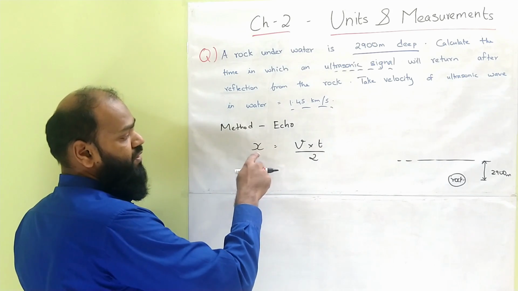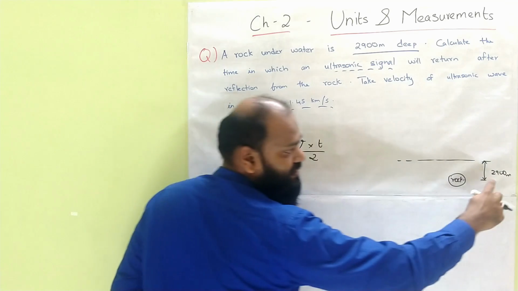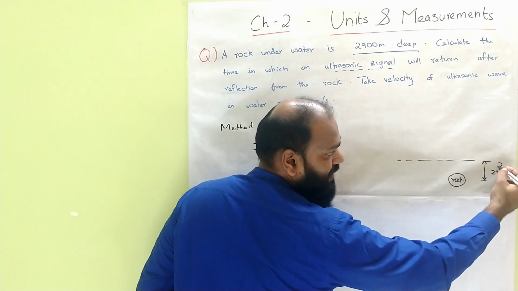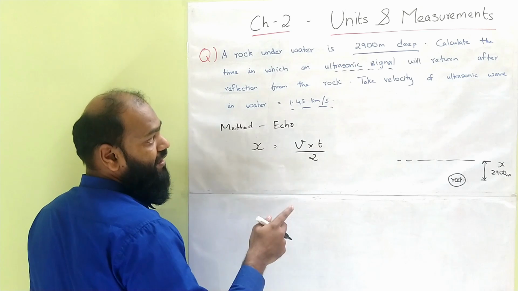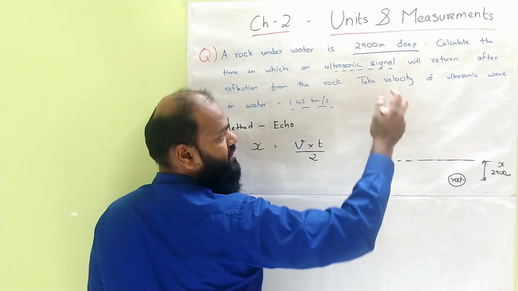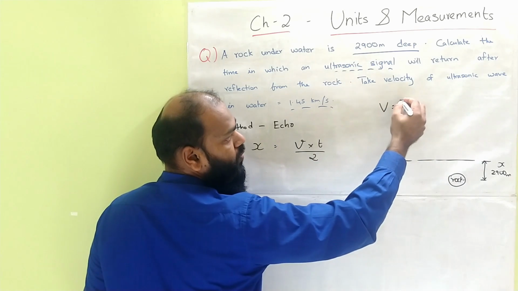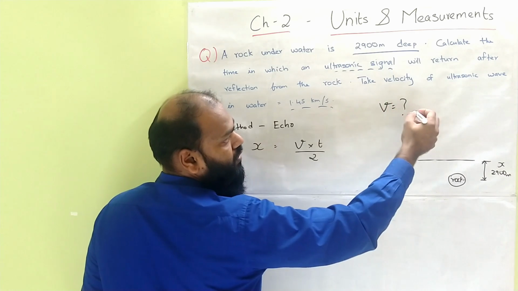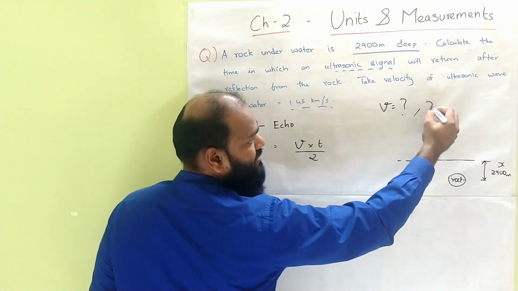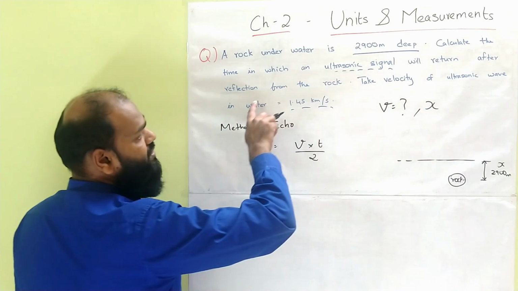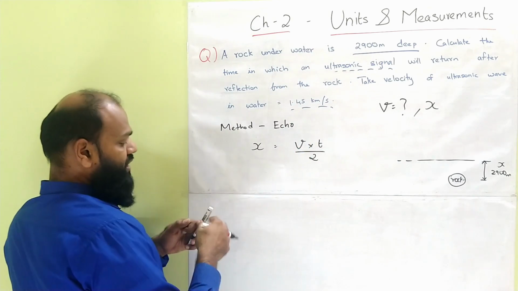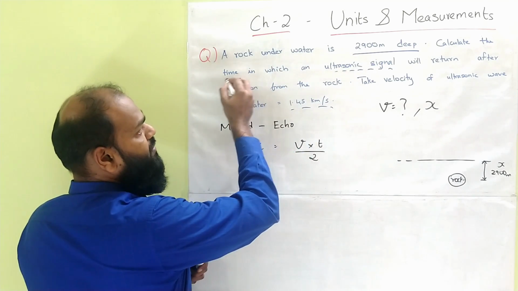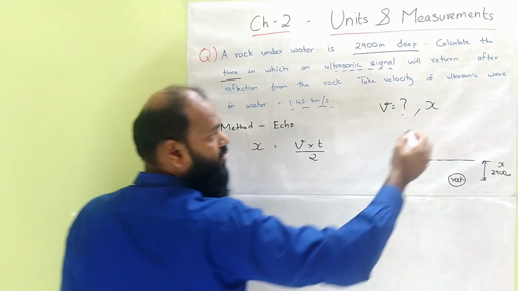Now what are the values given? Distance, is it given? Yes, distance x is given to us, 2900 meters, which is given in the question. Again, we need to find the velocity. So velocity we don't know. Distance x is given. Then what is the other thing we need to know? We need to know the time. Calculate the time. The time needs to be calculated. Therefore, we don't know the time as well.